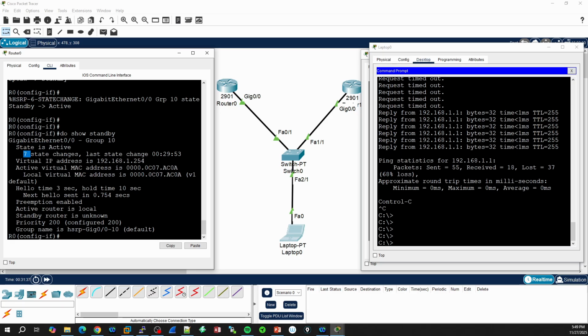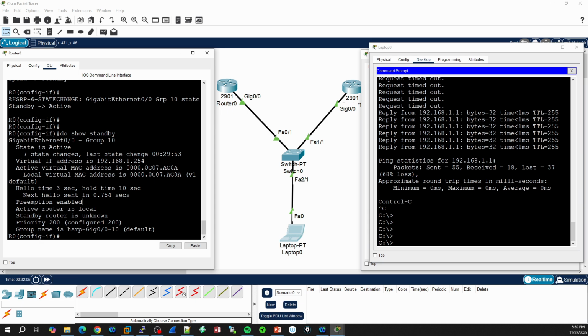We have 7 state changes and the timing that happened, the virtual IP address 1.254, active virtual MAC address, local virtual MAC address. Preemption is enabled as it should be. And the active router is local, which means that this router right there, the router 0, is the one that is the main, the active router in the network topology. And we have the priority, which is 200.